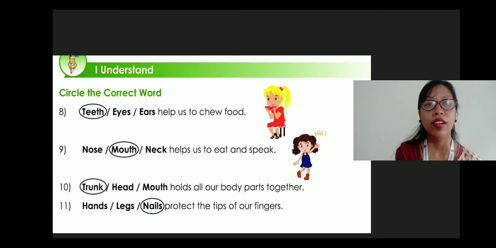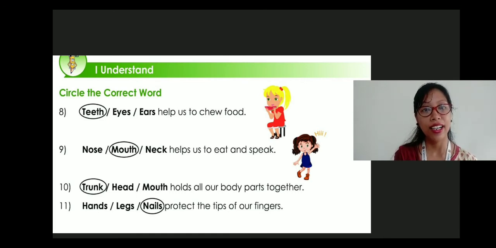Number 9. Nose, mouth, neck helps us to eat and speak. Which one? Mouth helps us to eat and speak. Circle the word mouth. Number 10. Trunk, head, mouth holds all our body parts together. So it is the trunk, not the head or mouth. So you are going to circle the word trunk.